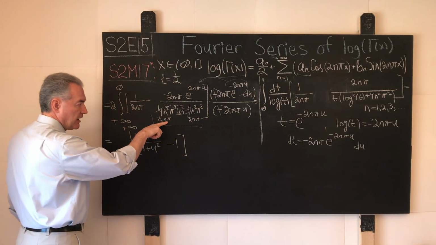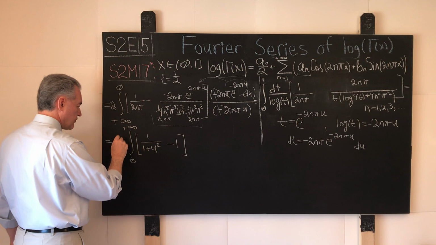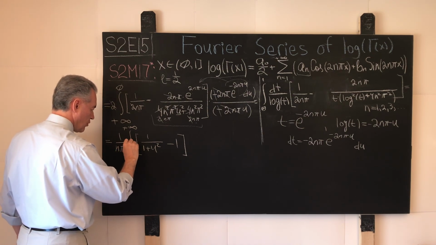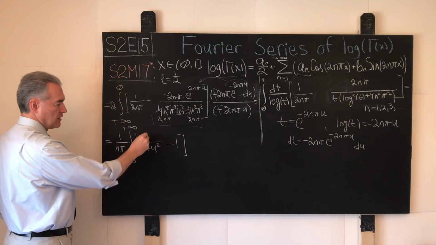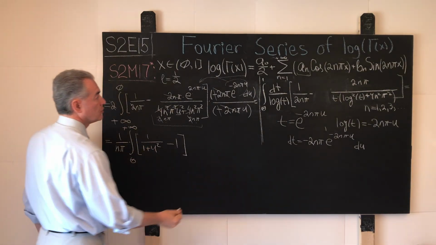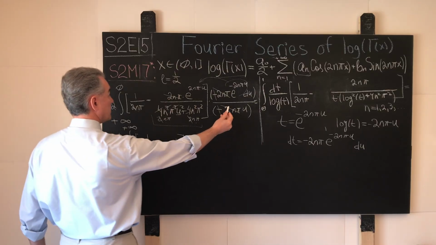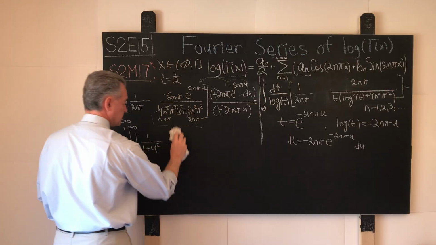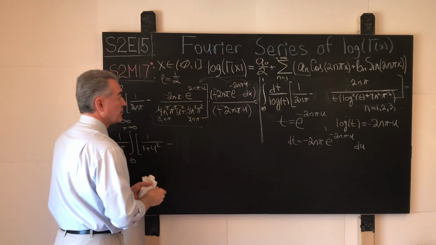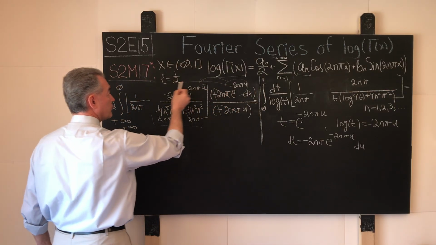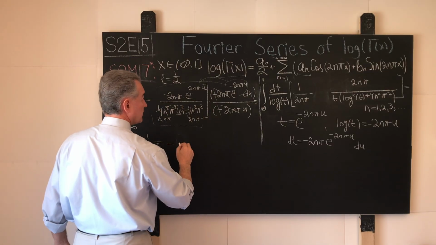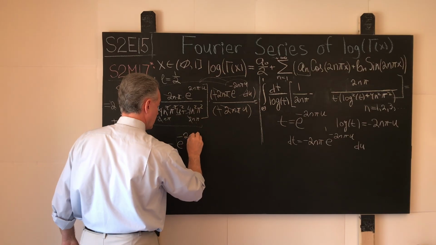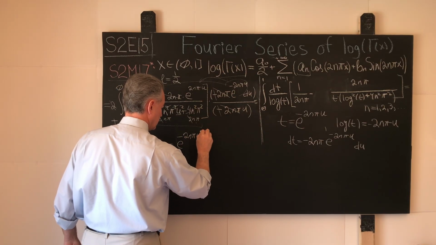The 1 over n pi, the reciprocal, can be carried out from under the integral sign, 1 over n pi, this square bracket. And what do we have over here? I think, if we carry this in, so yes, I'm sorry, that was my mistake. When we carry this in over here, it becomes e to the power -2 n pi u.